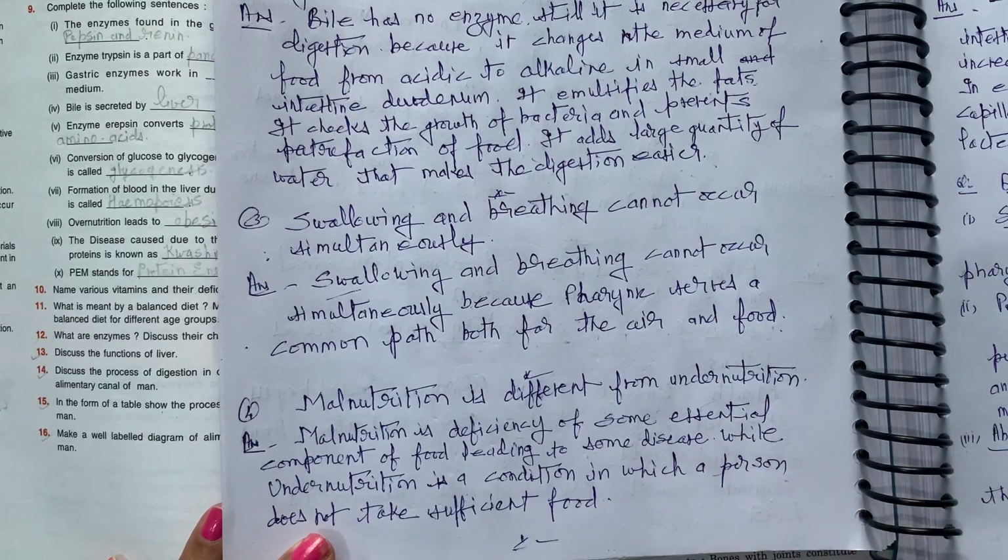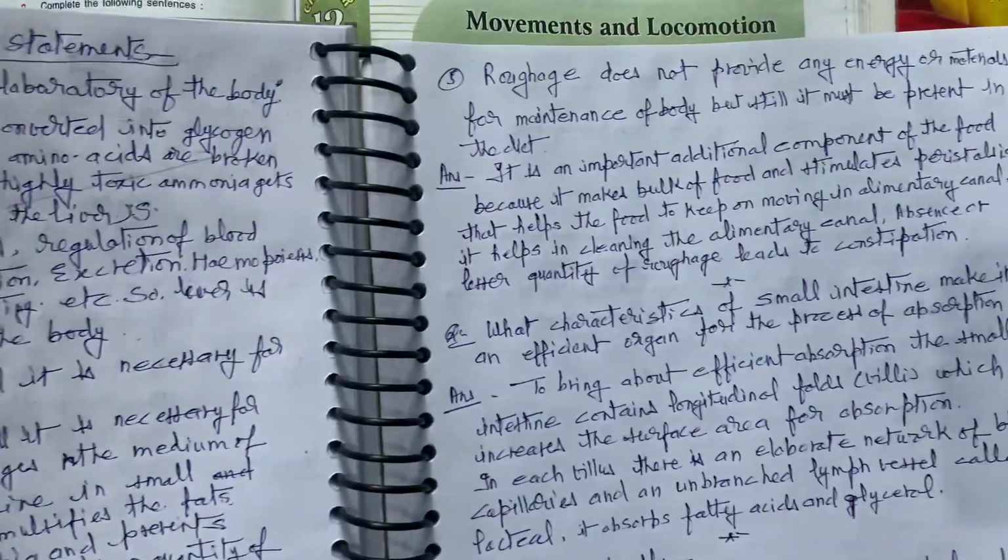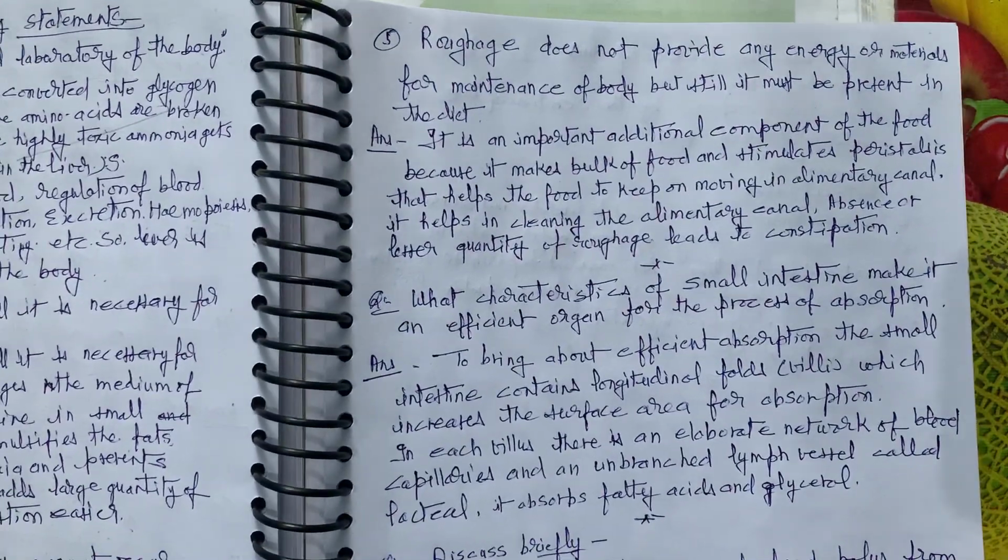When you do not get proper food at all, that is undernutrition. Malnutrition is when you are not getting proper ingredients, all the ingredients, properly in your diet.